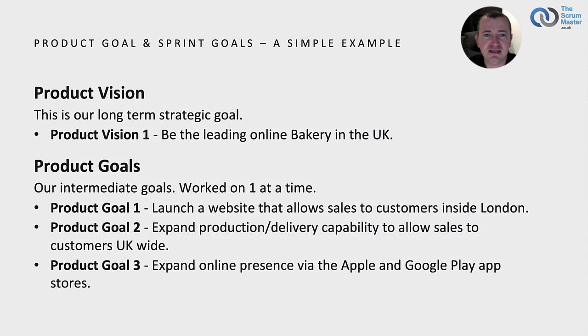Here are some simple examples of product goals, sprint goals, and the relationship between them. We will stick with our bakery example, as used previously. Here are some things to note. Our bakery produces its baked goods, which are sold in our shop to passing customers. We already have the capability to deliver products inside London that are ordered from our store.